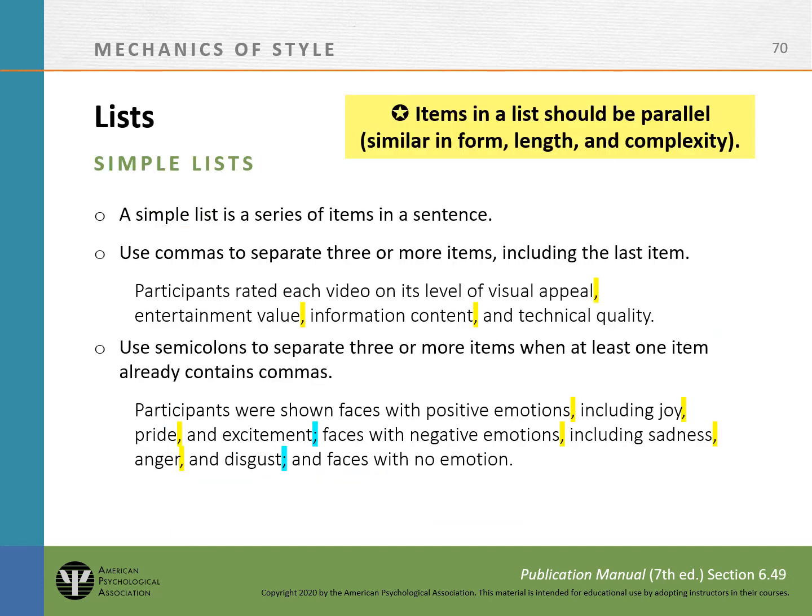Items in a list should be parallel, similar in form, length, and complexity. A simple list is a series of items in a sentence. Use commas to separate three or more items, including the last item. Use semicolons to separate three or more items when at least one item already contains commas.